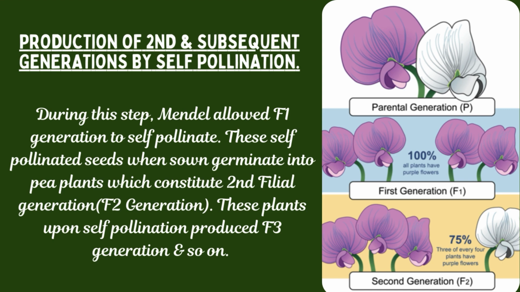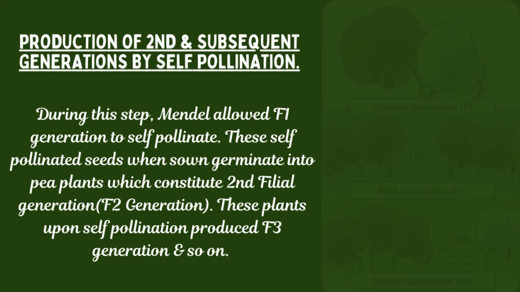So Mendel produced F1 generation by cross-pollination, and the rest of the generations he produced by self-pollination.